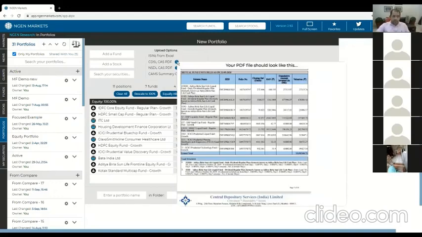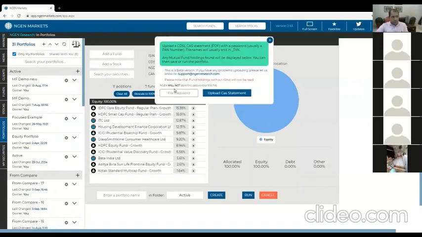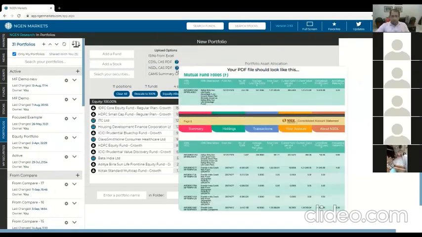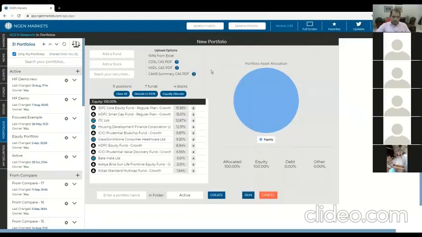Other than that, through various user requests over the last few months, we've also included a CDSL PDF reader. So it reads the mutual fund holdings out of those and puts them directly in here. You obviously have to supply the password. So all you do is you put your password in here and upload that file. And similarly, we have a reader for NSDL files as well. And also the CAMS summary cash statement that's come out. We have a reader for that as well.